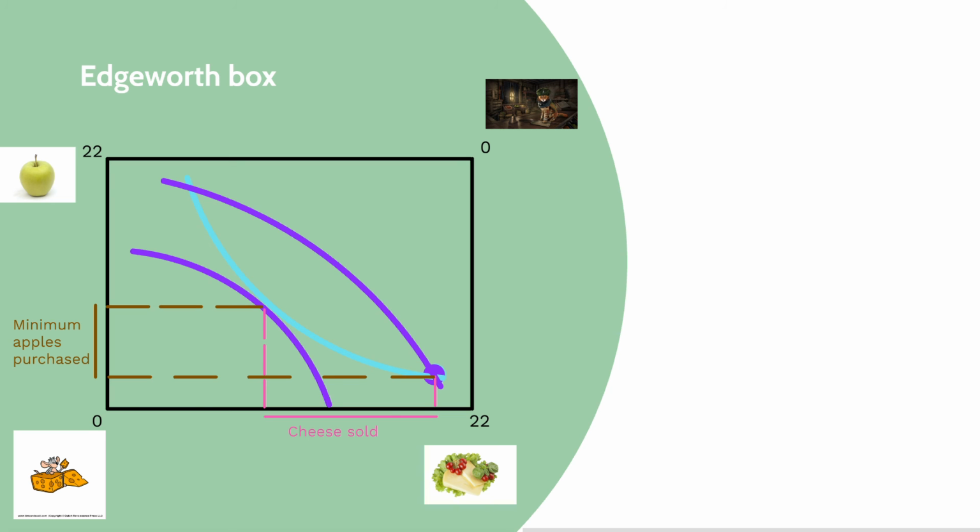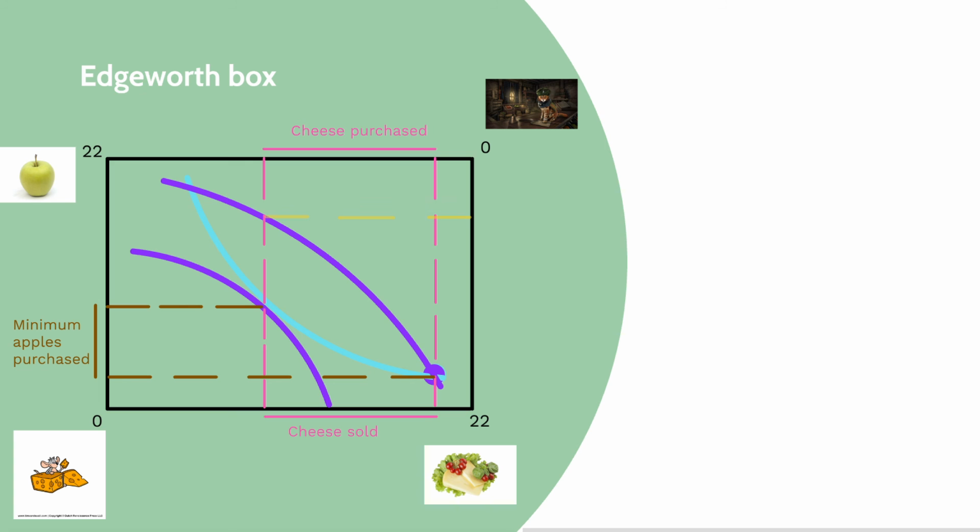between these people. Now, flipping this around, we can look at this from Miss Kitty's perspective. Her initial indifference curve tells us the minimum number of apples she would be willing to accept keeping hold of to be just as well off as before when turning around and receiving this cheese.